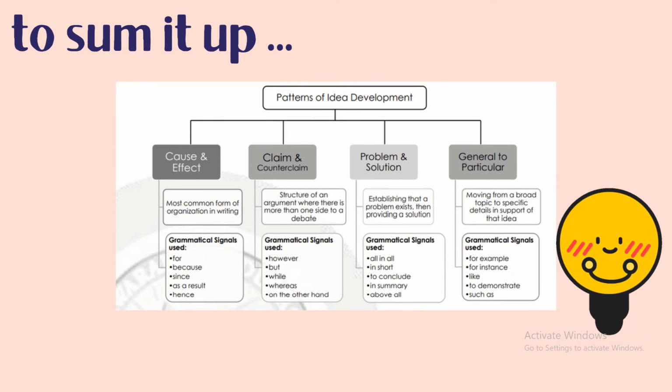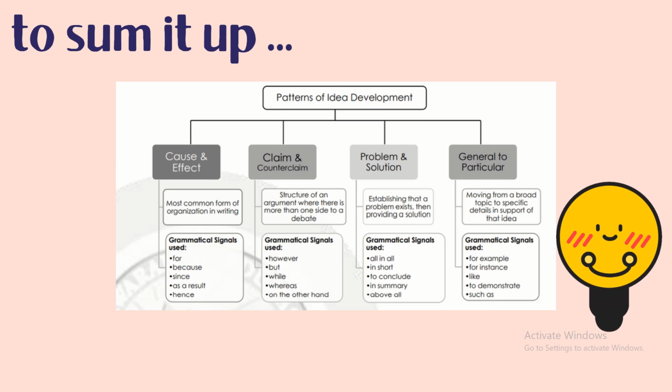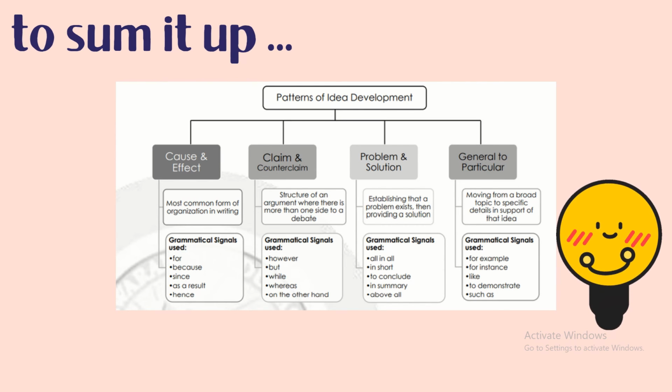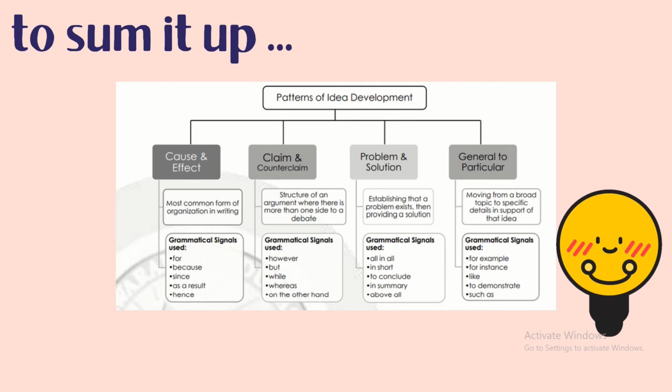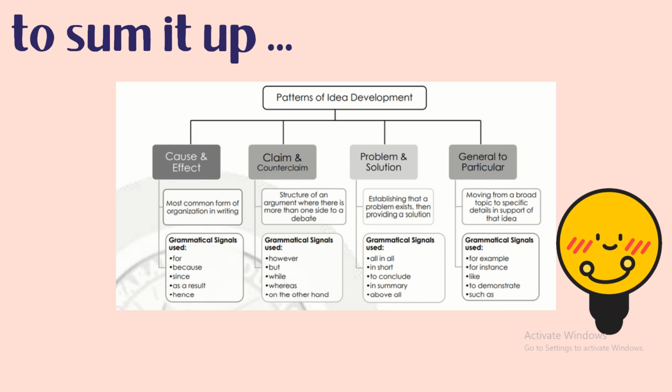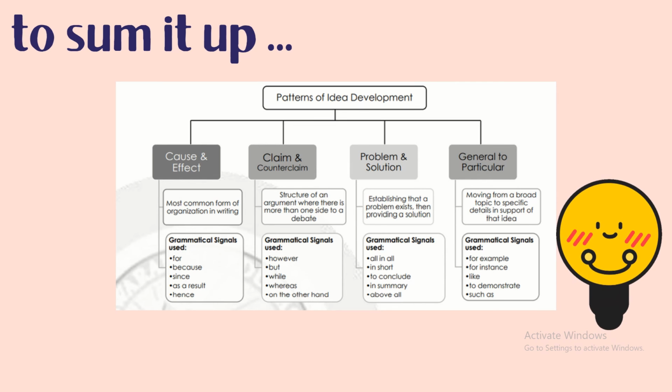To sum it up, we have 4 types of pattern of idea development. We have cause and effect, claim and counterclaim, problem and solution, and general to particular. When we say cause and effect, this is the most common form of organization. And we can use the following grammatical signals: for, because, since, as a result, and hence.